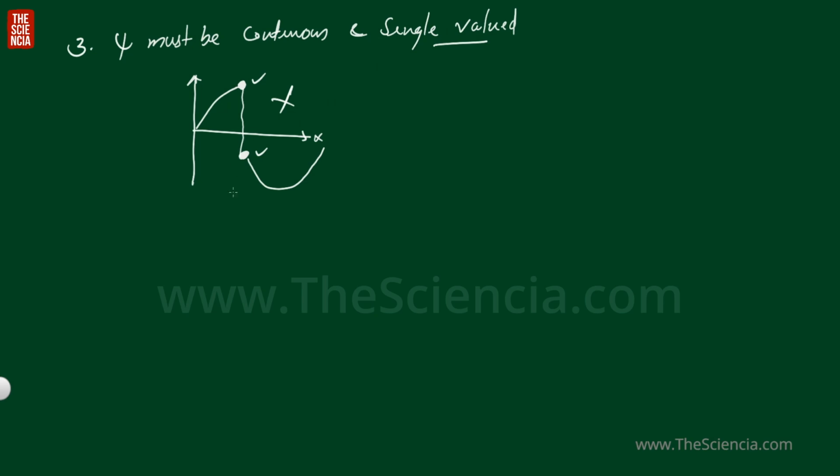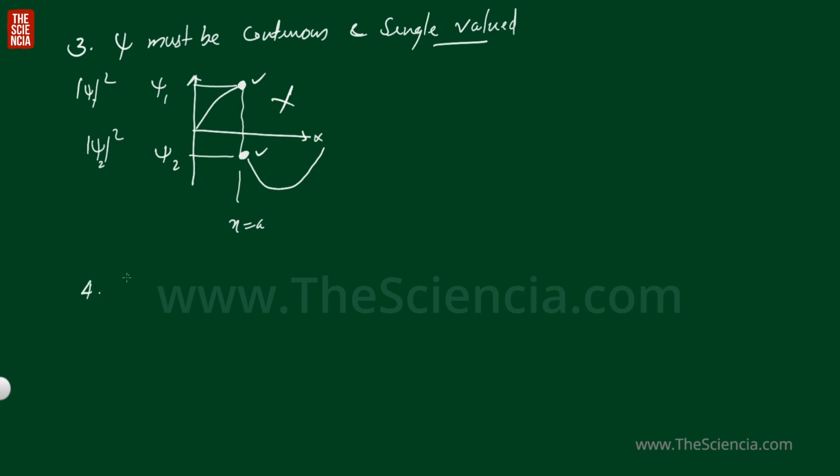Here you see at the same x value, that is x equal to a, we get two wave functions, psi 2 and psi 1. So we get two different probabilities for the same position. That is also not a valid condition. So psi must be continuous and it must be a single valued function.